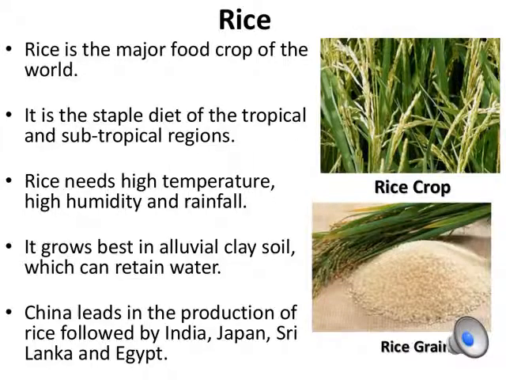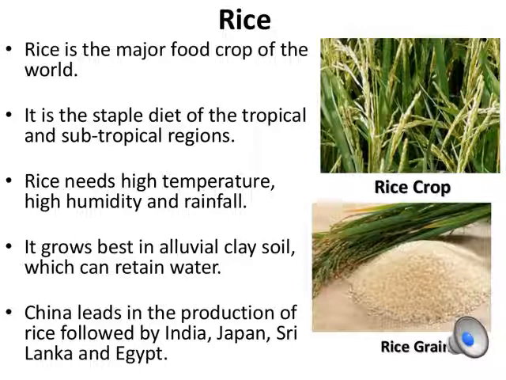The first major crop which is produced is rice. Rice is the main food crop and it is the staple diet in the tropical and subtropical regions. And let me tell you what a tropical region is. The region which comes between the Tropic of Cancer and the Tropic of Capricorn is called the tropical region, and the part above the tropical region is called the subtropical one.